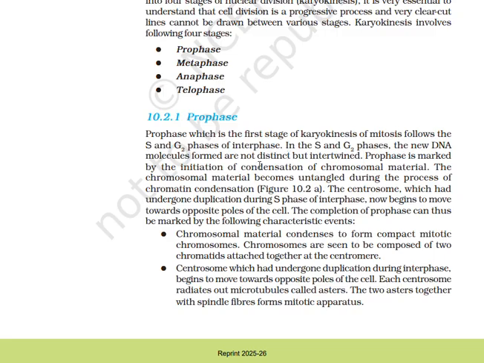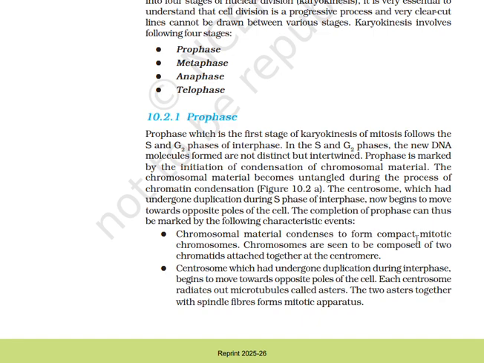Prophase is marked by the initiation of condensation of chromosome material. The chromosome material becomes untangled during the process of chromatin condensation. The centrosome, which had undergone duplication during S phase of interphase, now begins to move towards opposite poles of the cell. The completion of prophase can thus be marked by the following characteristic events.